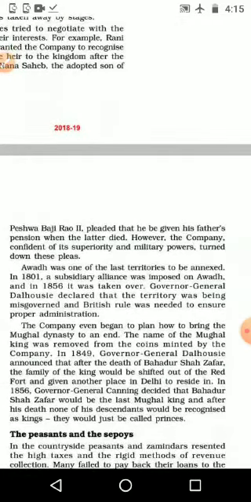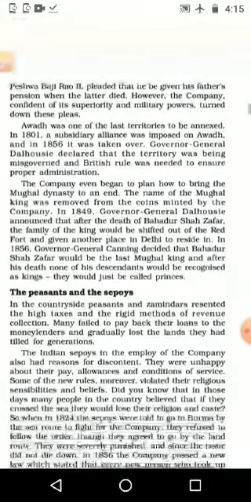However, the company, confident of its superiority and military power, turned down these pleas. The British company would get power and superiority in that area, and even if they gave something to them, they wanted them to obey the British company, like a contract they were making.